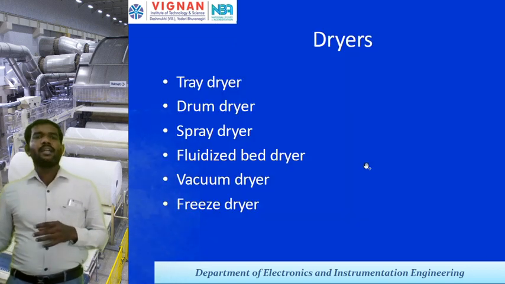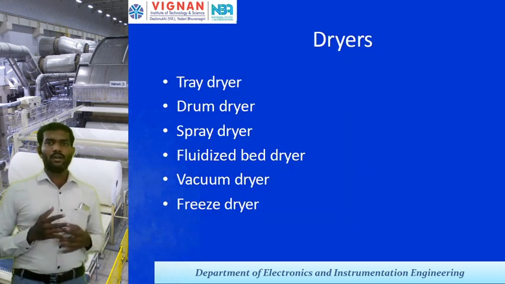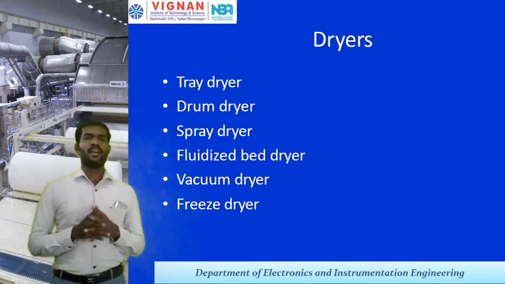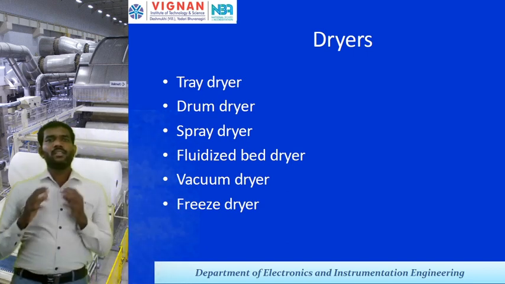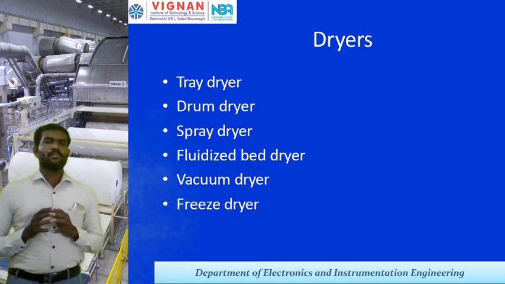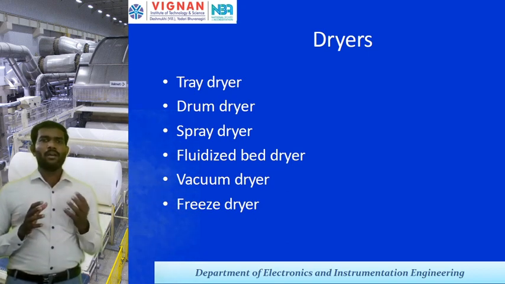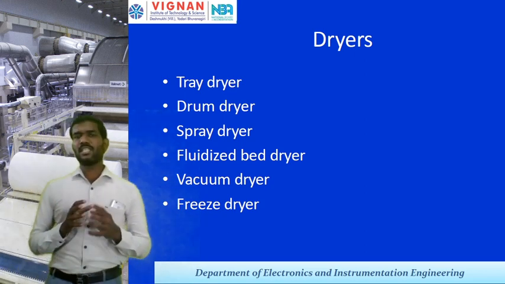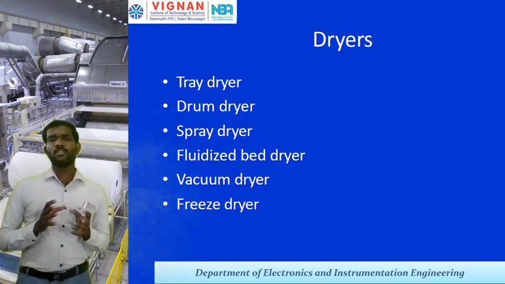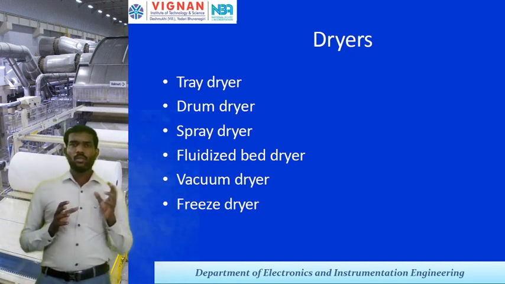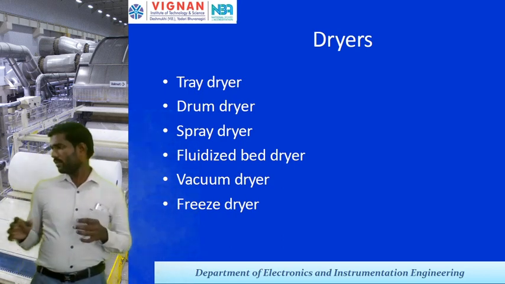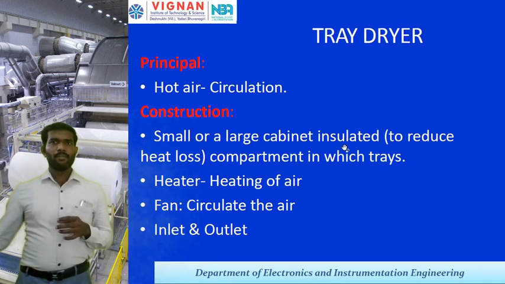Now let us see the types of dryers under batch type in the material not agitated. Mainly we have the tray type dryer, drum type dryer, and spray type dryer, again fluidized bed type, vacuum type, and freeze type. These six types of dryers we are going to use to handle solid state material. This type of solid material is handled in the paper industry. Now let us see the tray type dryer.